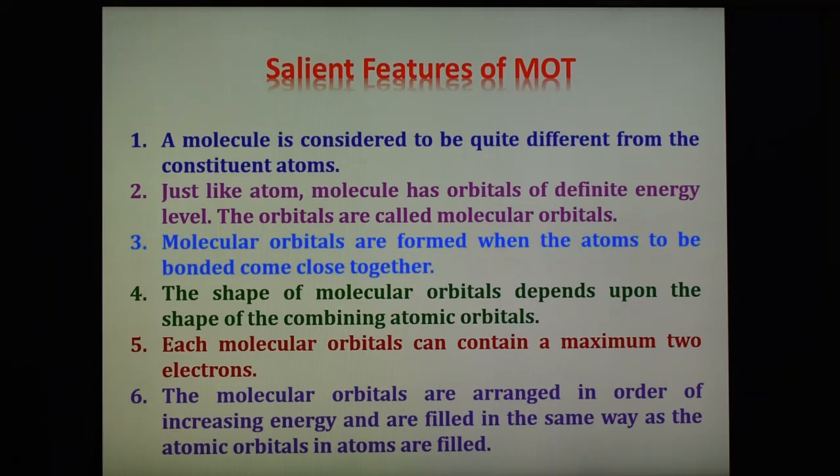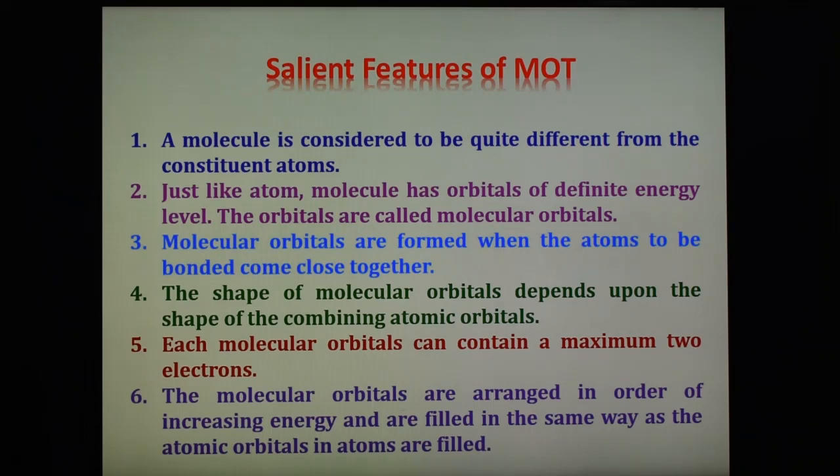Just like an atom, a molecule has orbitals of definite energy level, and therefore these orbitals are called molecular orbitals. Third, molecular orbitals are formed when the bonded atoms come close together and the atomic orbitals of these atoms merge into molecular orbitals. Therefore, molecular orbitals are associated with the nuclei of all the bonded atoms in the molecule. The shapes of molecular orbitals depend upon the shapes of the combining atomic orbitals.